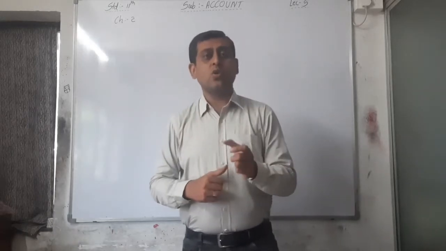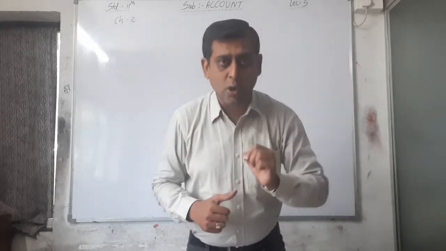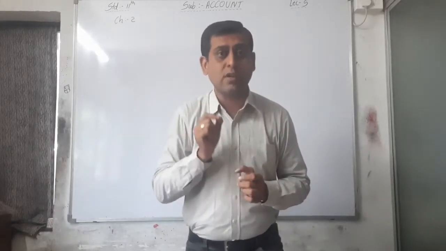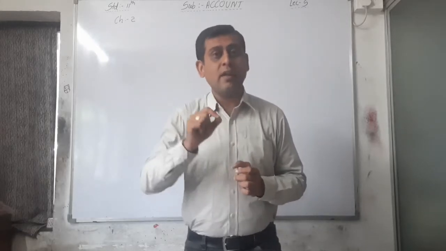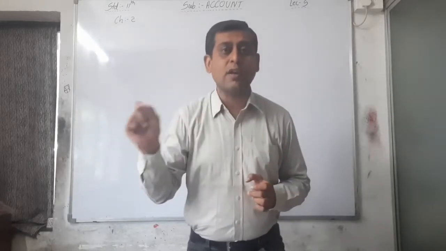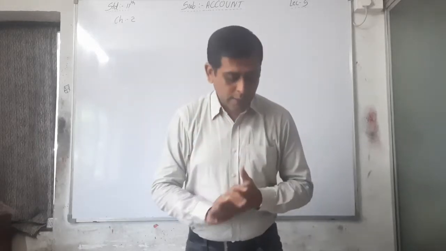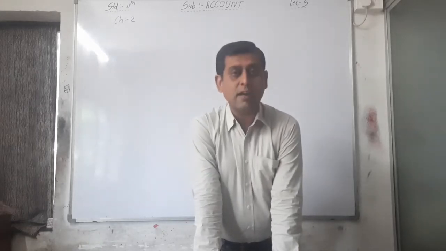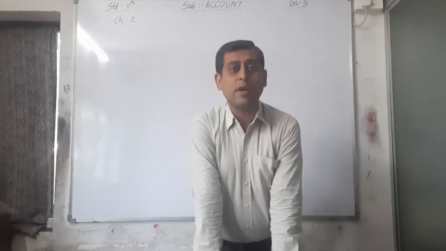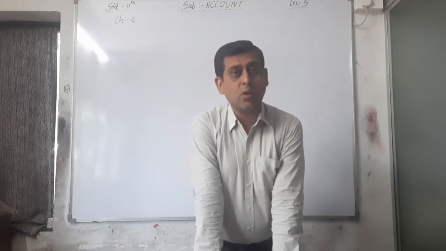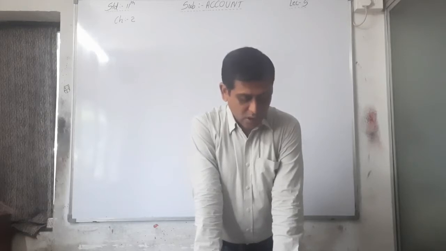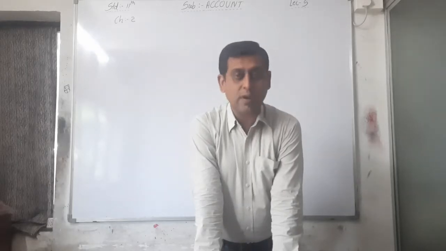So we have to concentrate only on the opposite side person, that is, which person's account is affected, and that account will be debited or credited as per the rule. Here two types of persons are there: one, natural person and the legal artificial person, and I also told you that a representative personal account is there. Business undertakes transactions with the persons who take benefit from the business or give benefit to the business.